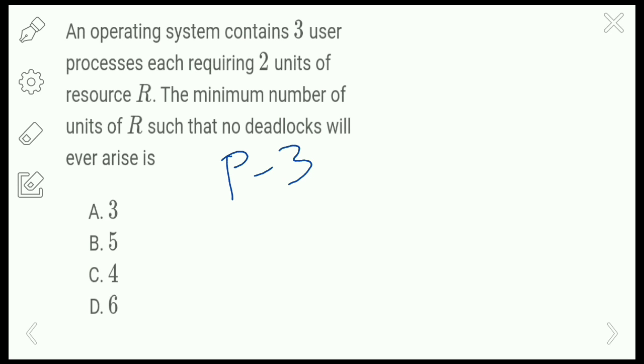That means there are 3 processes available, and each process needs 2 units of resource, so there will be 6 resources in total.